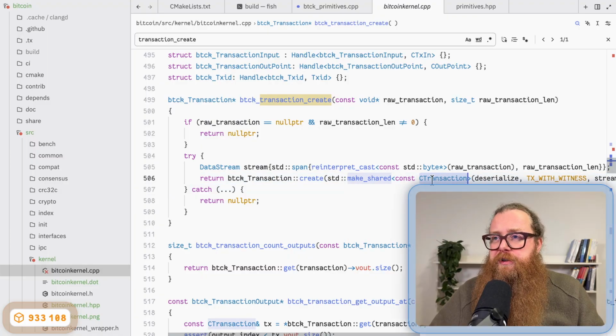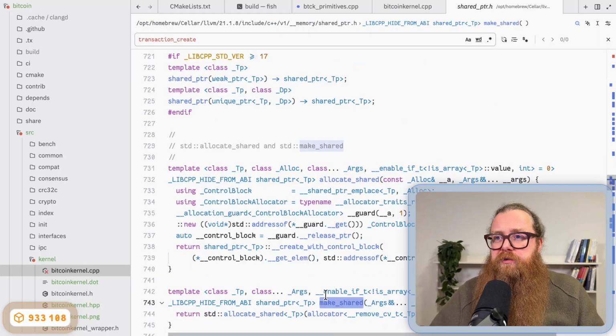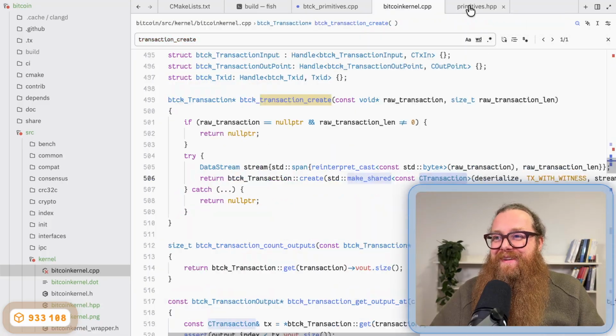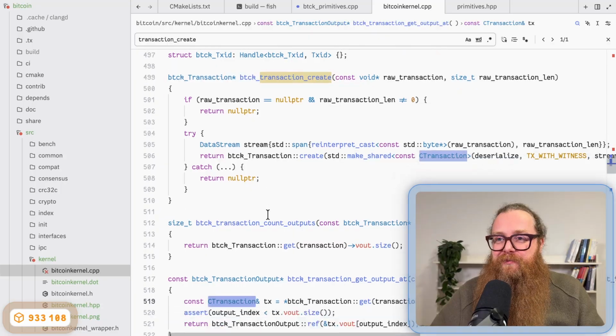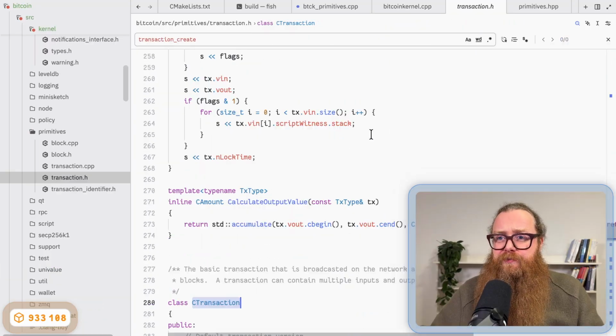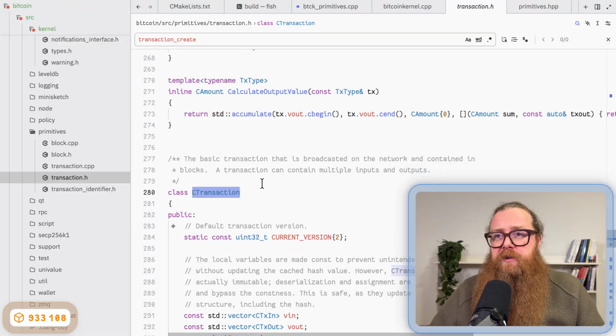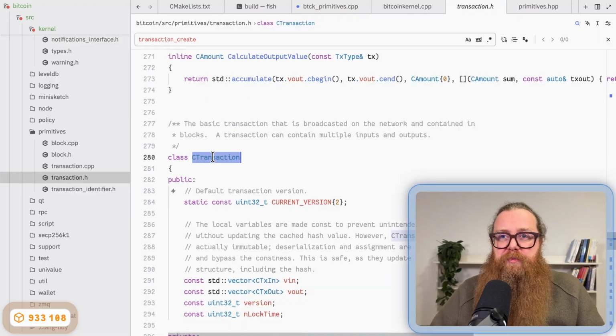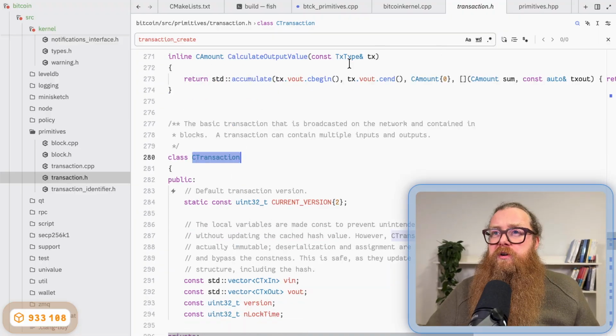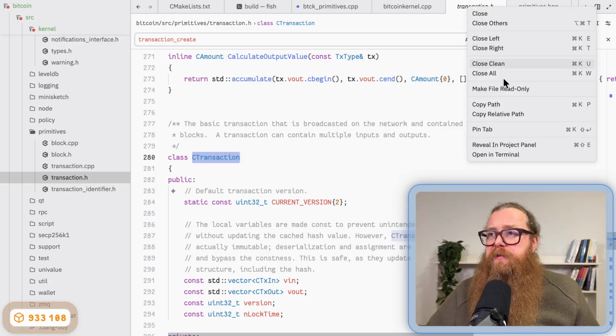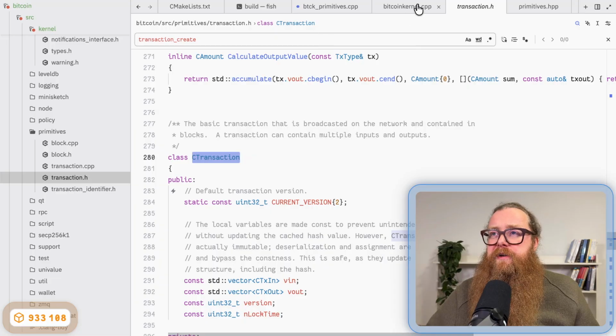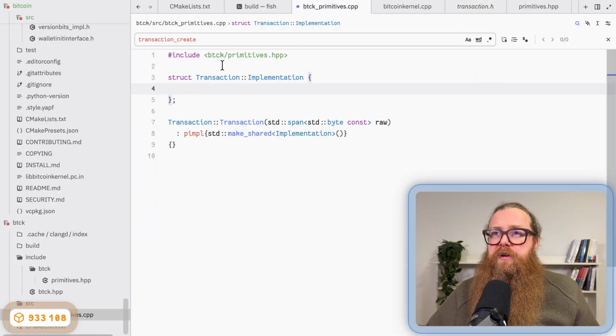So if I jump to the definition of this C transaction, now I'm ending up in the definition of make shared. This is a stupid bug in the IDE, but here is another one. I can jump to that one. Okay, this is the one that I'm gonna wrap. Okay, so in which file is this? I just copy the relative path of the file, and I want to include that here.